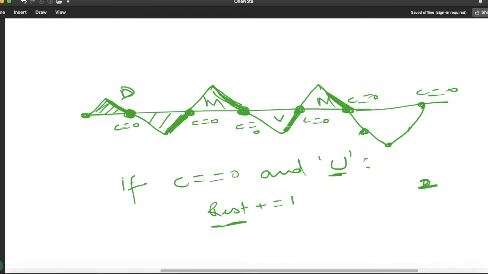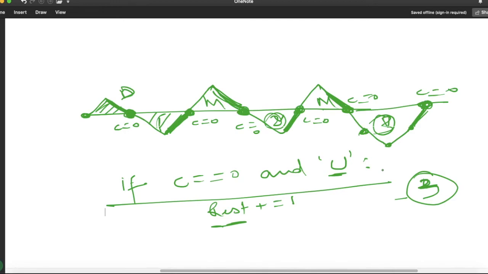Now next, here my C is 0, so for this the previous one is uphill. If it is uphill it means we have to increase the counter, so our counter will be 3, it means it is a valley. So if you see here, this is the first valley, second valley, and this is the third valley, means total 3 valleys. So this logic will work. So let us write the same logic here.